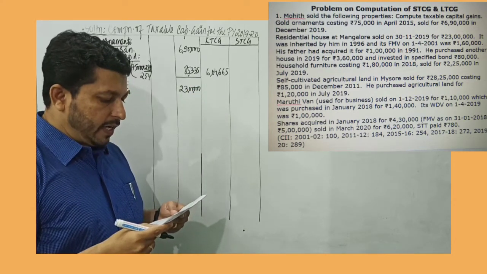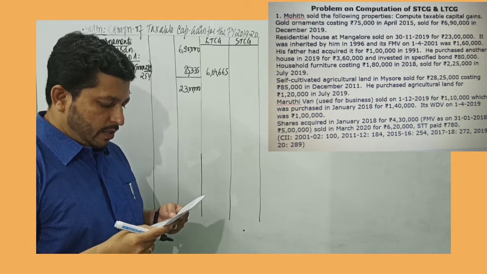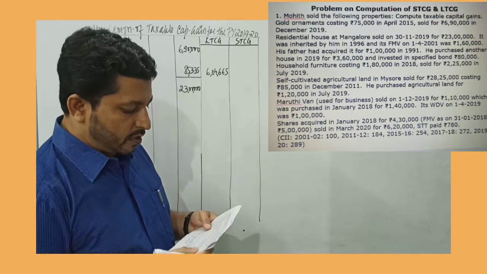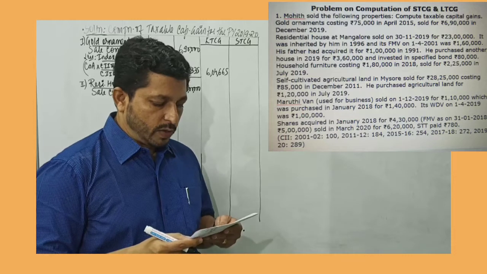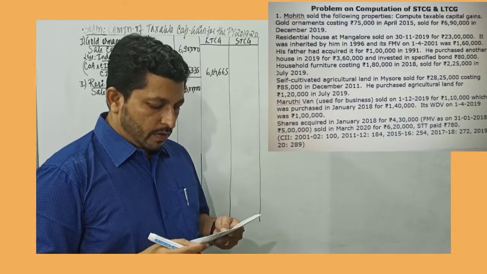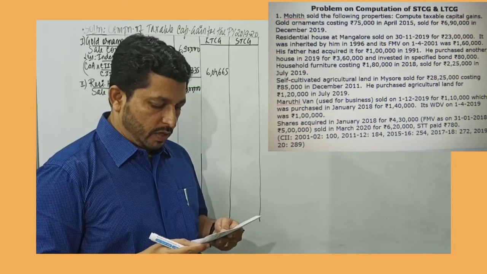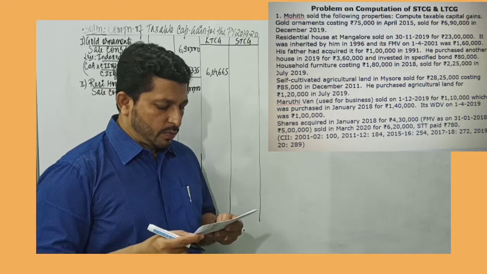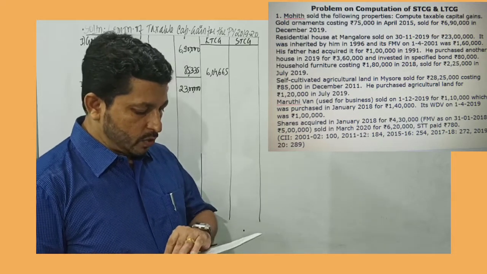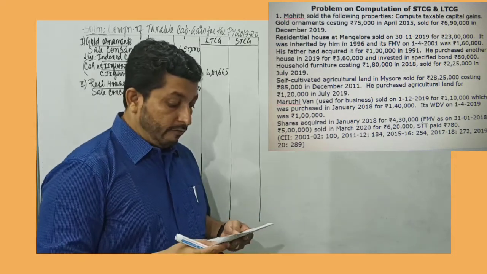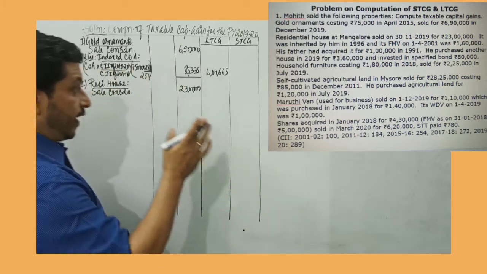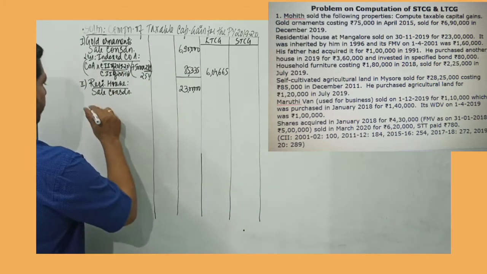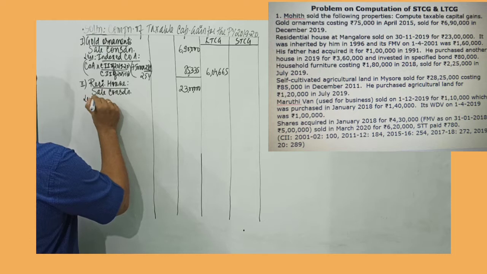It was inherited by him in 1996 and its fair market value on 1st of April 2001 was rupees 1,60,000. His father had acquired it for rupees 1 lakh in 1991.